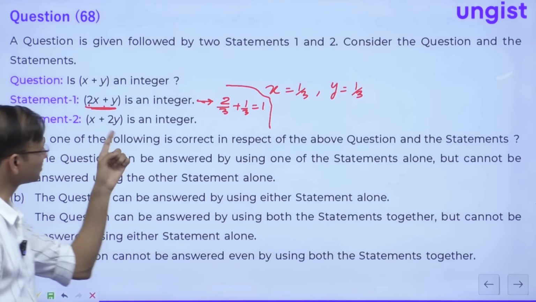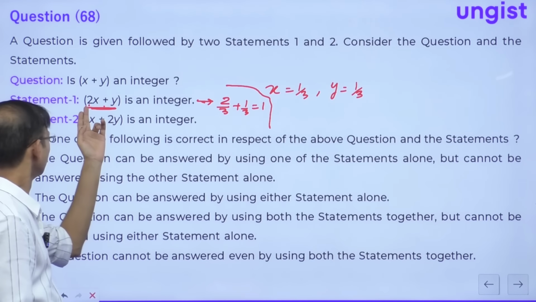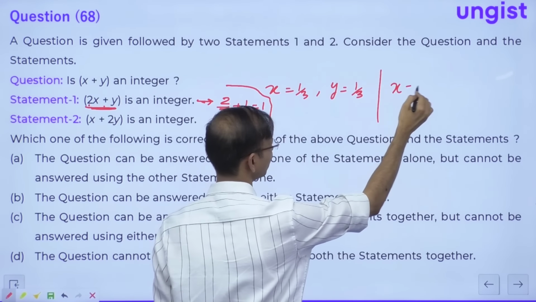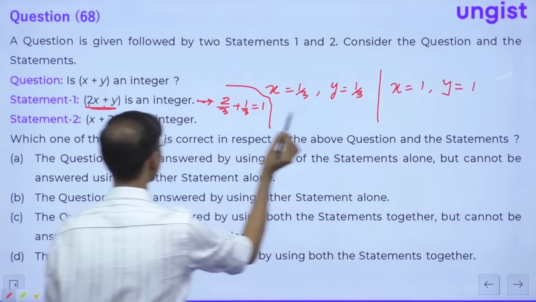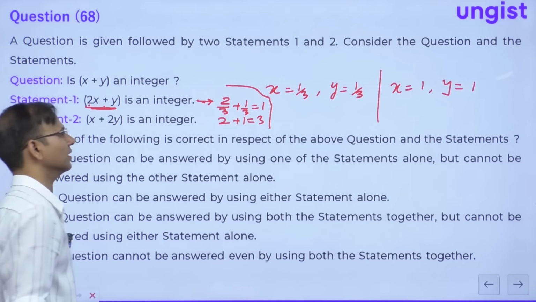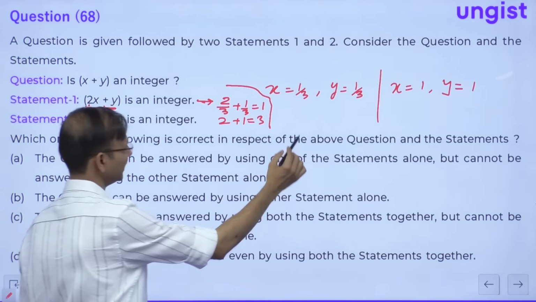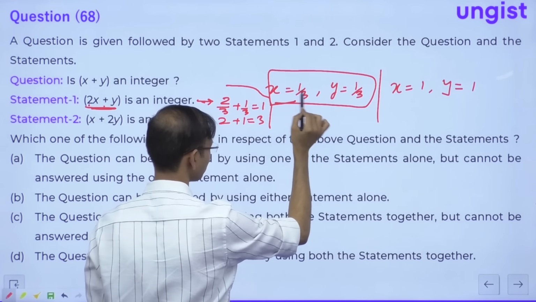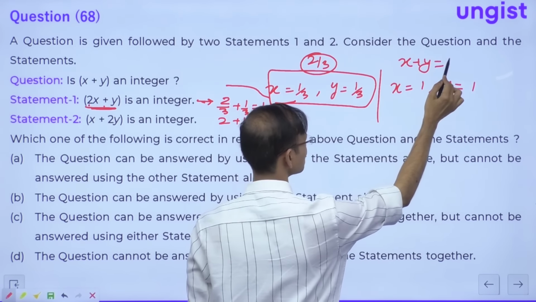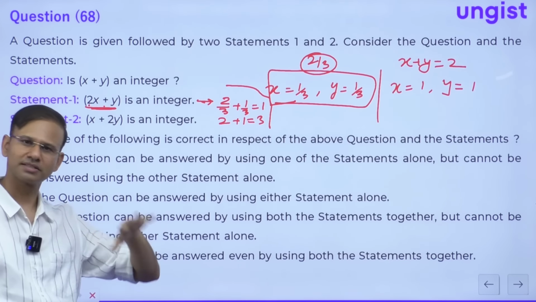I have taken x is equal to 1 by 3, y is equal to 1 by 3, correct? So I am getting this an integer, right? But if I take x as 1, y as 1, so what I'll get from this statement, this is 2 plus 1, right? 2 plus 1 is 3. So friend, this is also an integer, right? So in this case, x plus y is non-integer, x plus y is 2 by 3 in this case, right? But in this case, x plus y is an integer, which is 2, right? So friends, from statement number 1 alone, I cannot answer the question.